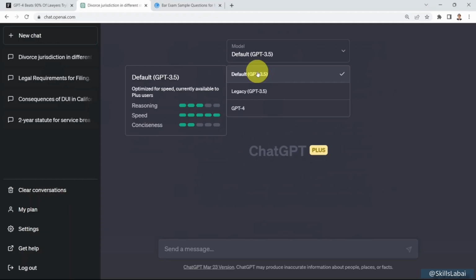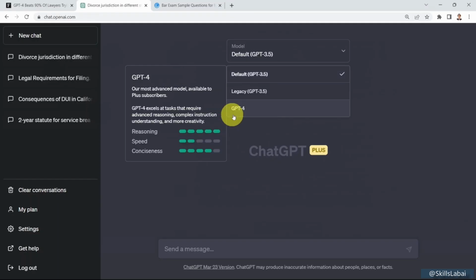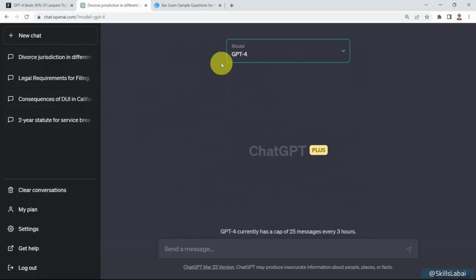What you notice here is that with GPT 3.5, the reasoning ability is only 3 out of 5. The speed is almost 5 out of 5, it's actually quite fast, and conciseness is only 2 out of 5. However, when you go to GPT-4, you will find that reasoning ability is almost 5 out of 5, and this is kind of scary. I've tried it out as well with writing code and with super powerful reasoning. It has incredible reasoning ability that pretty much beats humans. So let's go ahead and select GPT-4.